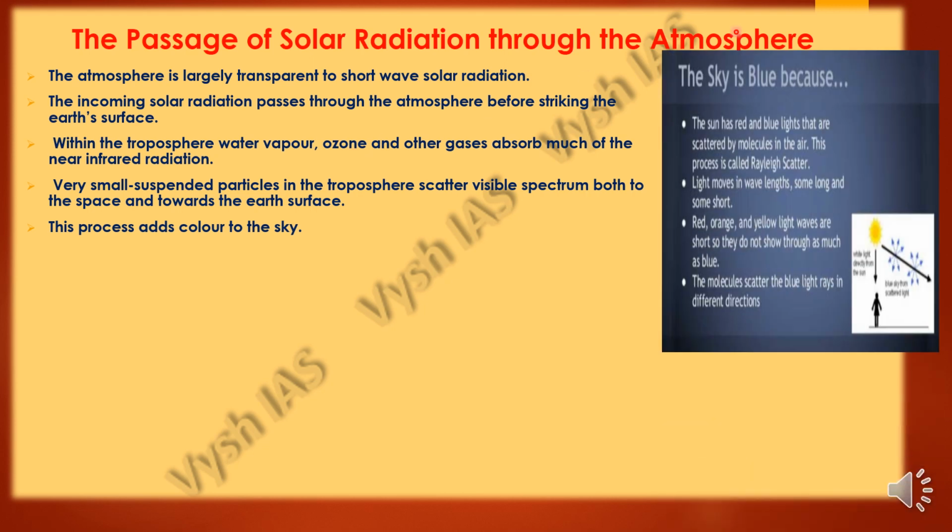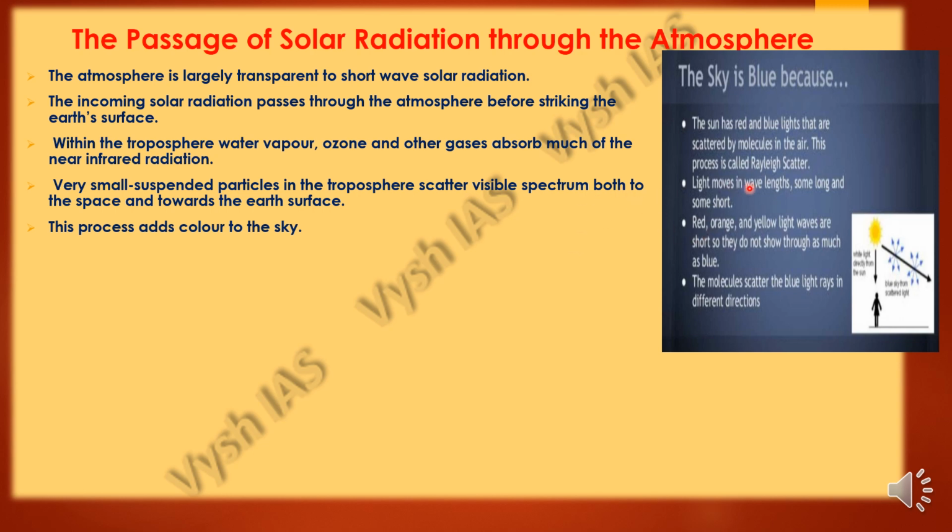So if you can see this explanation over here, the sun has two types of lights, one is the red and blue. These are scattered by molecules in the air, and this process is called Rayleigh scatter. The light will move in wavelengths. Some will be long and some will be short.